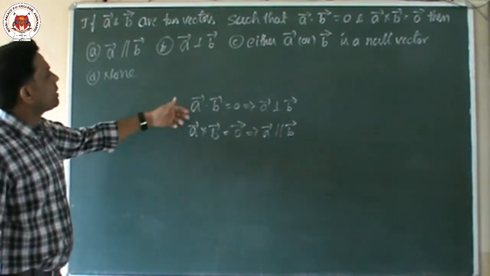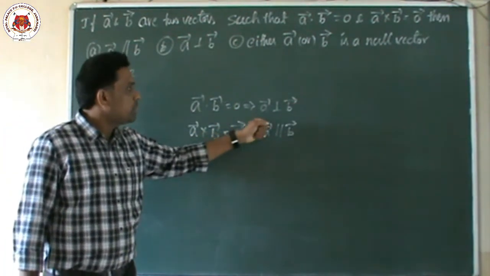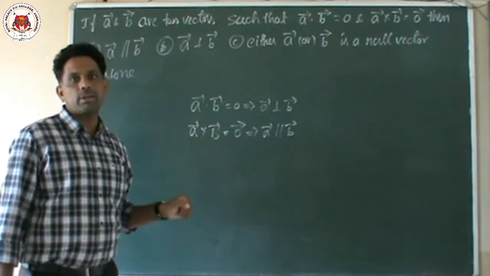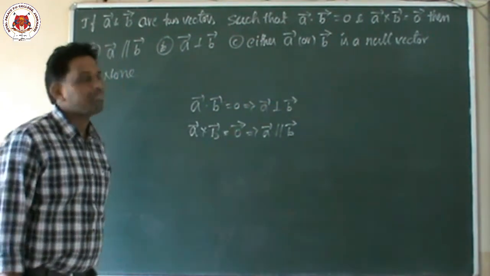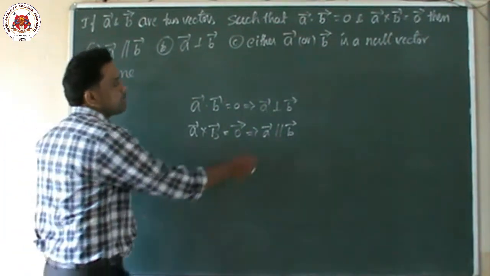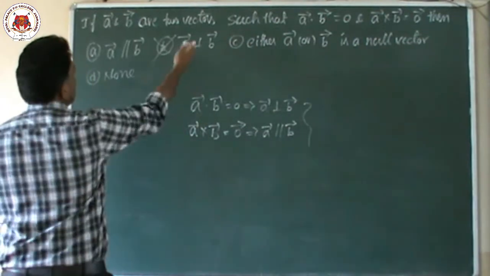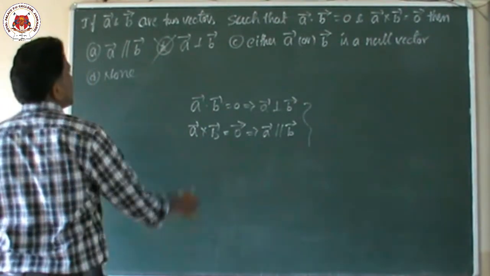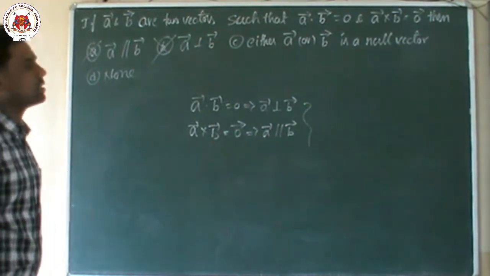But here, at a time it is highly impossible. It is impossible to be parallel and perpendicular simultaneously. So it is not possible. So here, the option that vector A is perpendicular to vector B is an incorrect answer. A vector is parallel to B vector is also an incorrect answer.